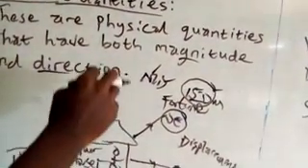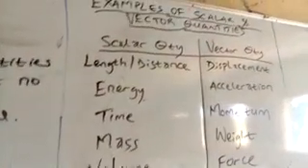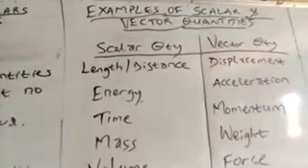Now let's look at the examples of scalar and vector quantities.